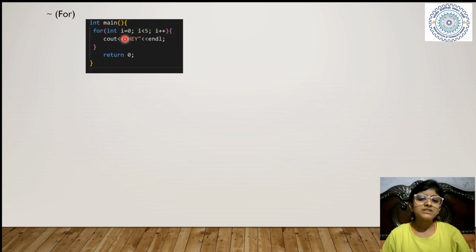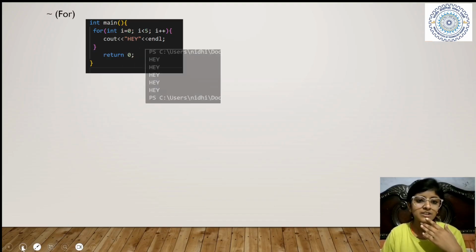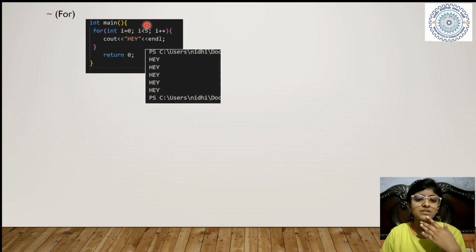What is the basic difference? We have to initialize the variable above, but here we can initialize here, we can apply the condition here, and then update. So this is basically the loop and its output is this. So 0 and less than 5, so 0, 1, 2, 3, 4. The loop runs 5 times and it will print here.